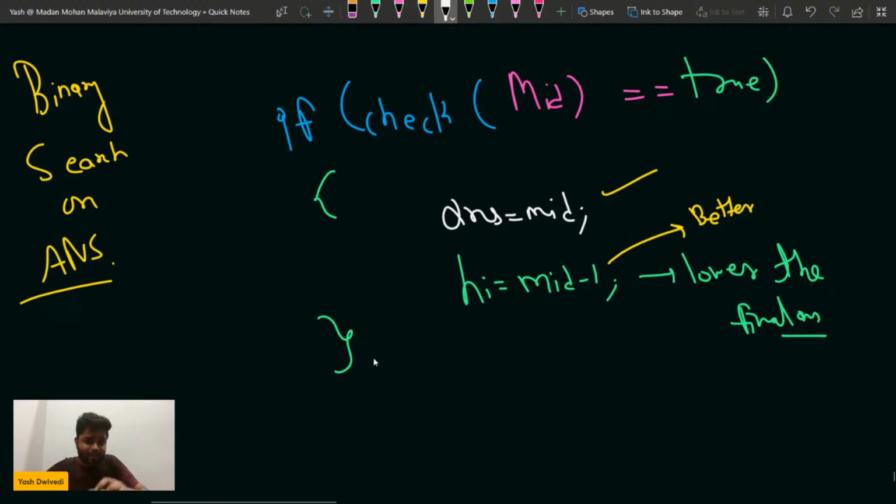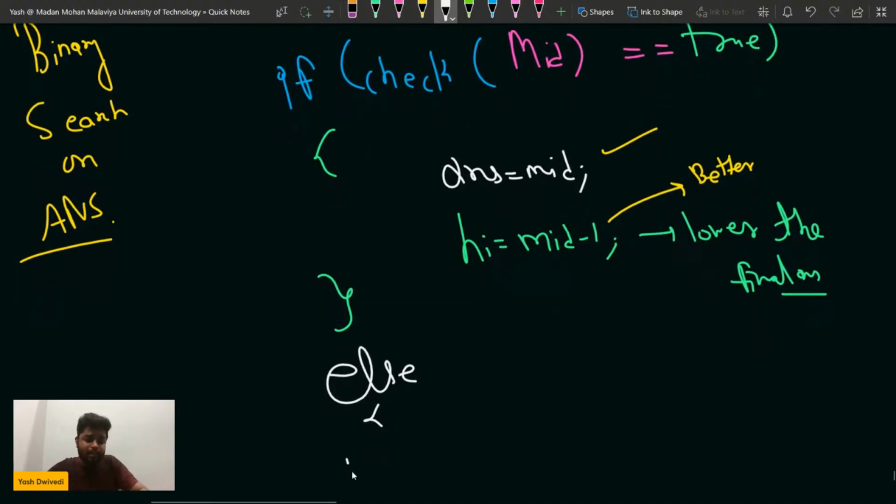Otherwise, if it returns false, and we go to the else part, this means that by removing mid number of elements we cannot make it a good array. So in that case, low is equal to mid + 1.